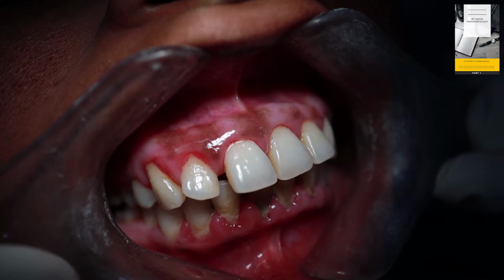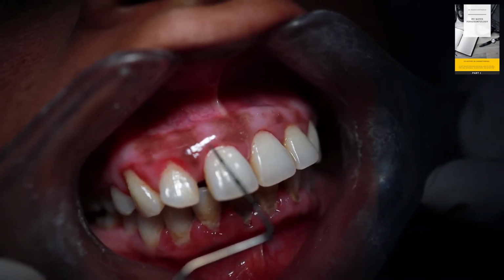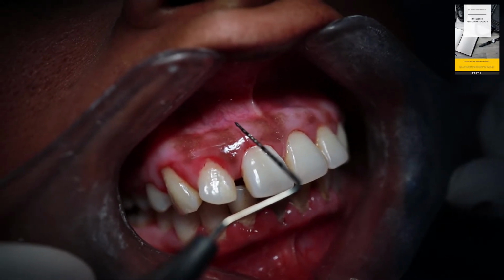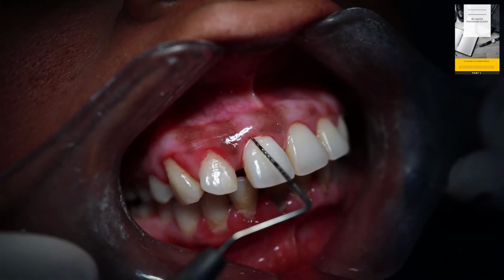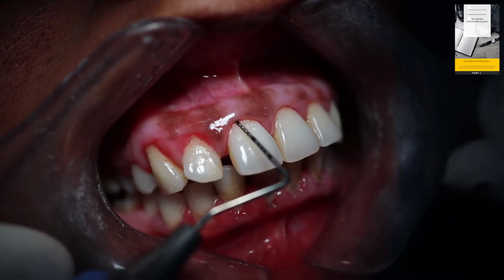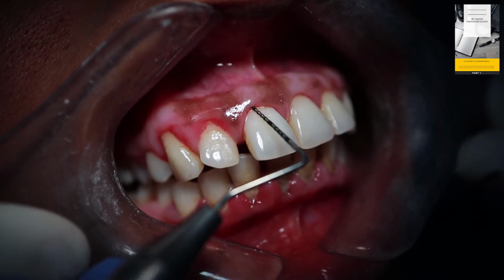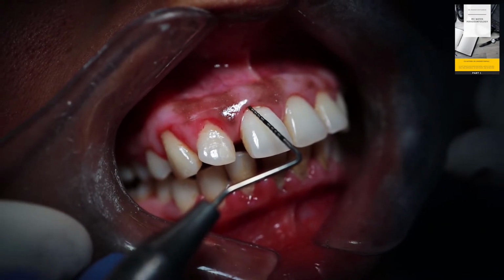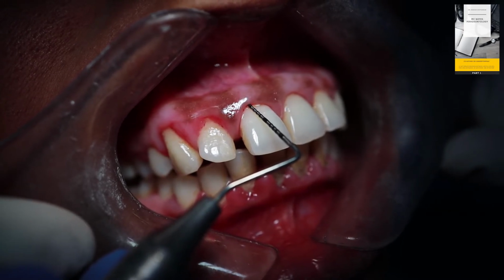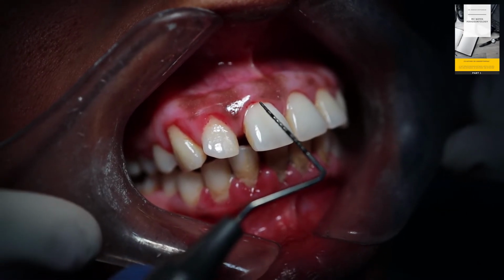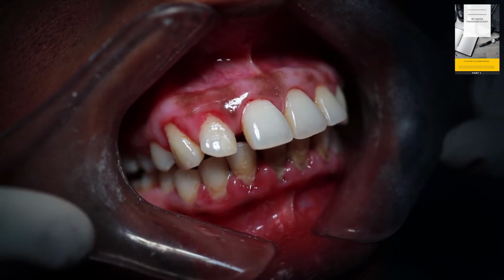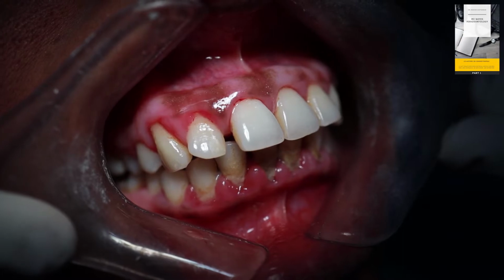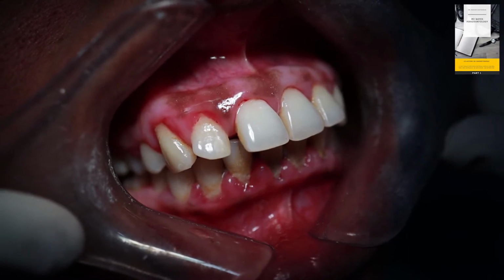Probing pocket depth is usually recorded from the gingival margin to the point where we can insert the probe inside the gingival sulcus. The patient is having pain, so I have to stop at this point, and I can see in this case the probing pocket depth is around 5 mm. So we are basically recording it from the gingival margin to the base of the pocket.